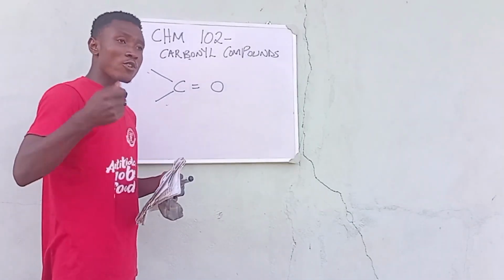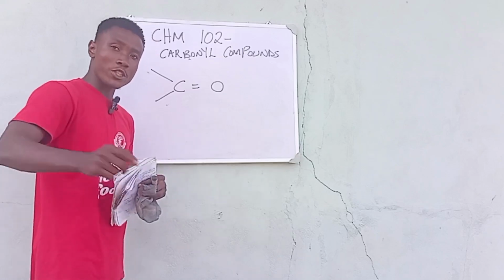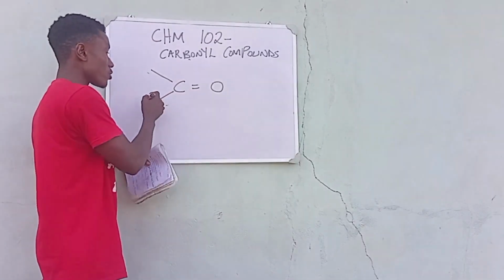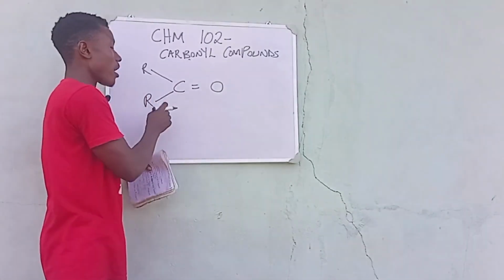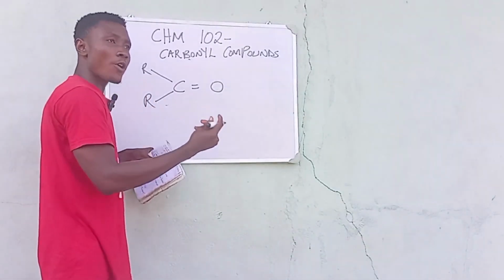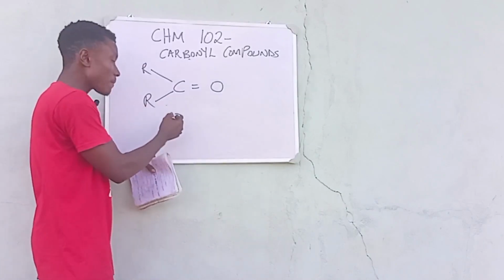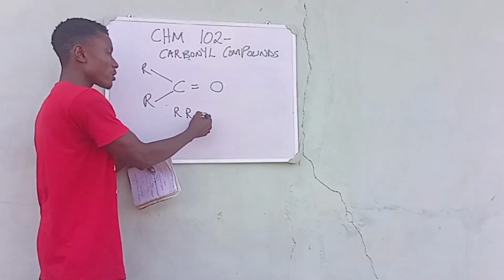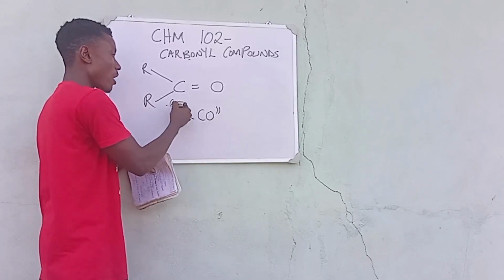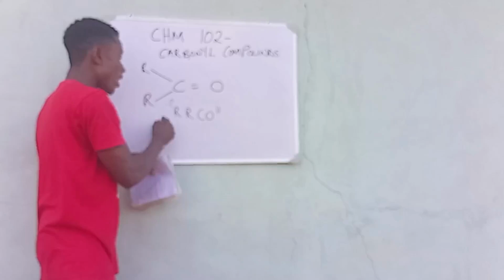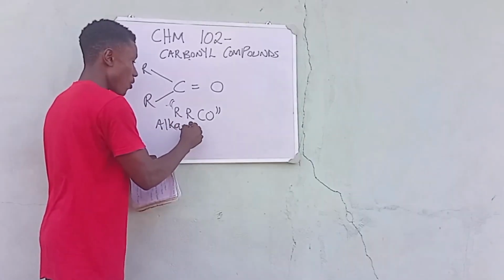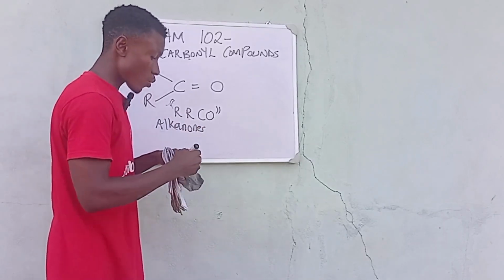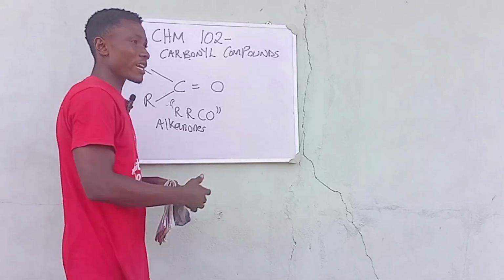Alkanones. So when it comes to alkanones, there is no hydrogen. Basically what we have here is our alkyl group, and what we have here is our alkyl group. So at this point we are going to have our arrow CO, RCO, giving us the alkanones, which is also known as the ketones. So that is just how it is. You can put your bracket and put the word ketones.